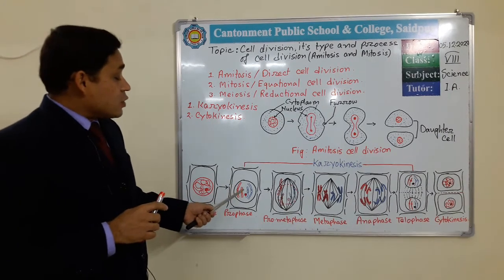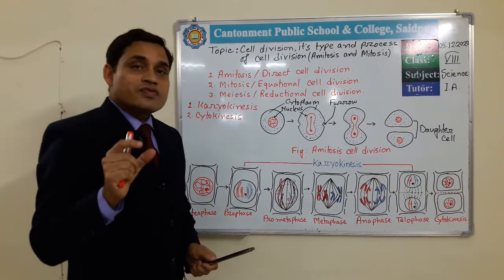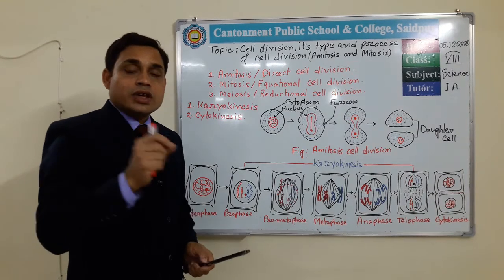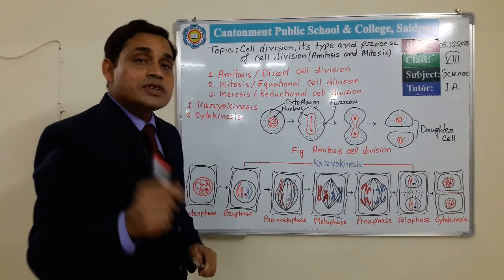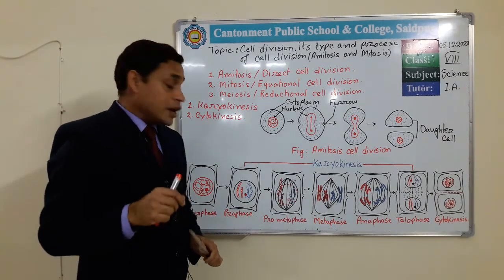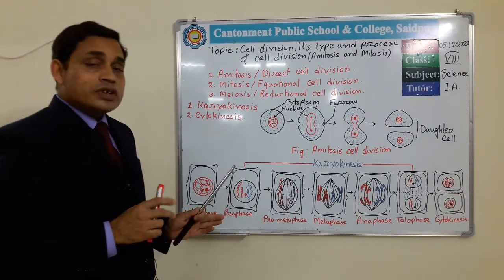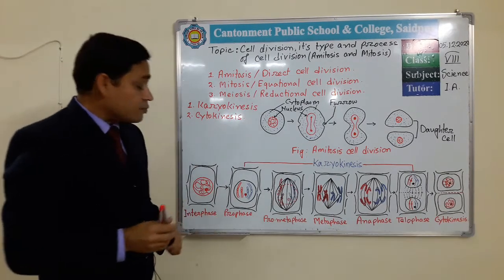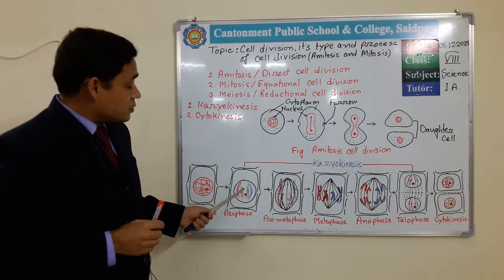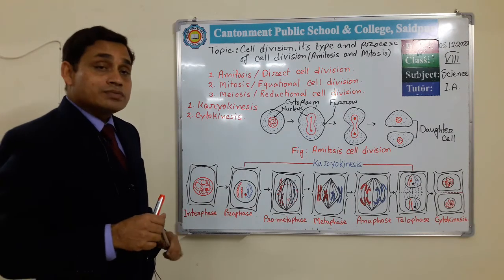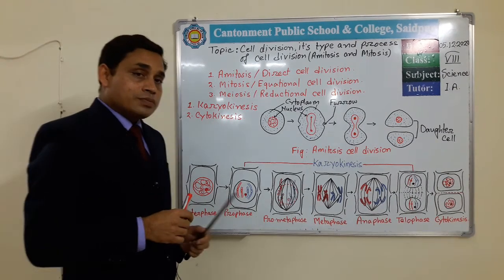As the water comes out, the chromosomes look very short and thick, and at this period these chromosomes are easily visible under the light microscope and they can attain colors. This is what happens in prophase.